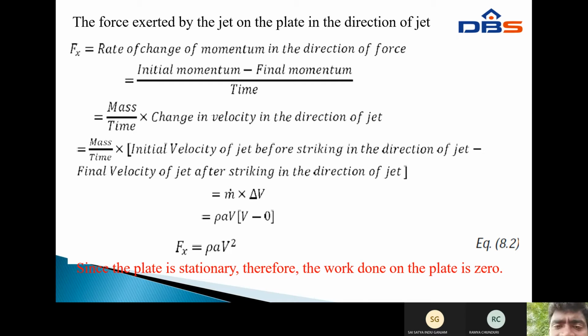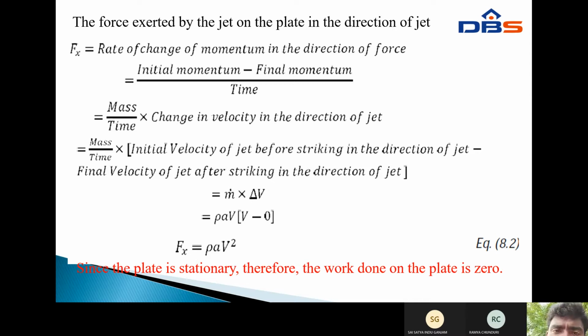v is the initial velocity, and the final velocity is 0 because the plate is a stationary plate. So the equation is rho A v into v minus 0. Next, F of x equals rho A v square. This is the small derivation. Since the plate is stationary, the work done on the plate is 0, because the plate is not moving.